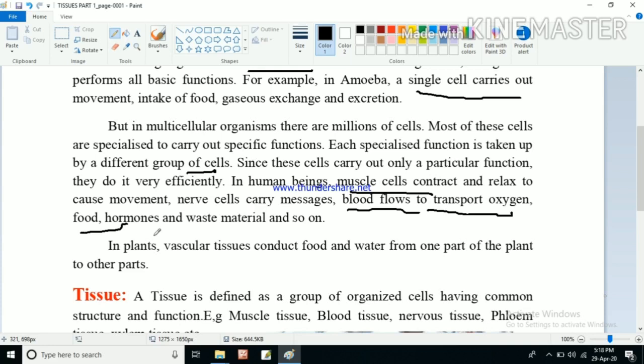So all the cells have different functions in our body. In plants also, there are vascular tissues. They conduct food and water from one part of the plant to another part. So each cell is performing its function. One group of cells performs one type of function, and another group of cells performs another type of function. All the cells are not carrying out the same type of function.